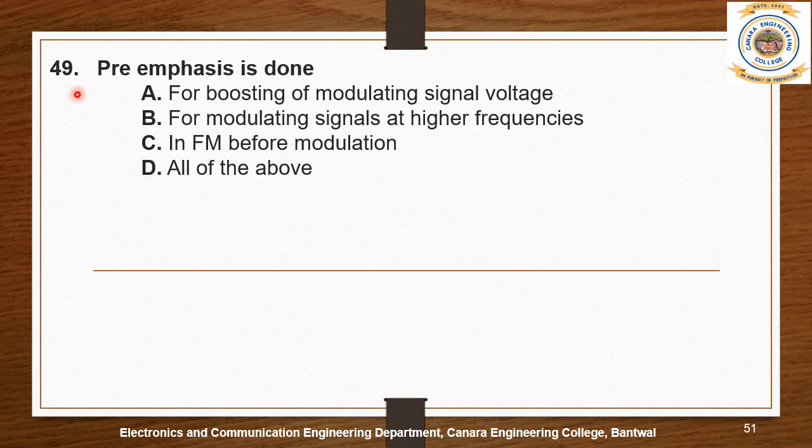The question number 49. Pre-emphasis is done A. For boosting of modulating signal voltage, B. For modulating signal at higher frequencies, C. In FM before modulation, and D. All of the above. The answer is D. All of the above.